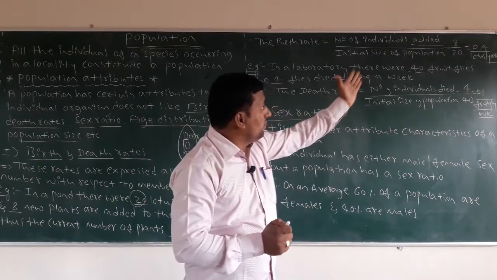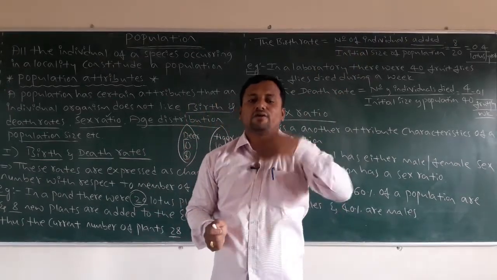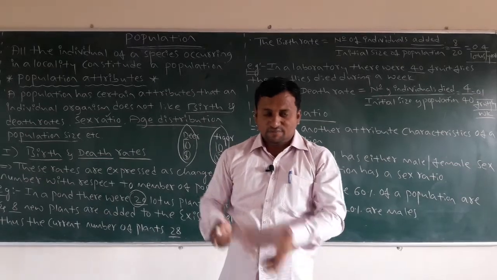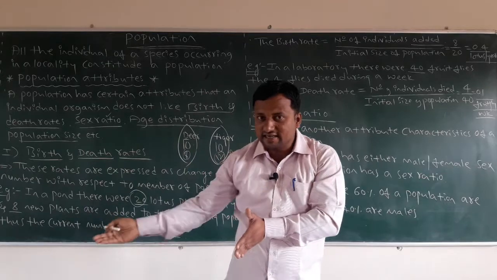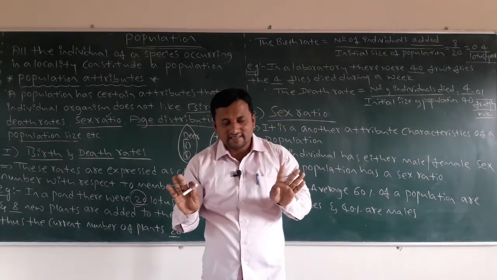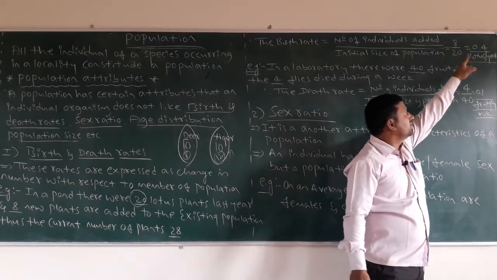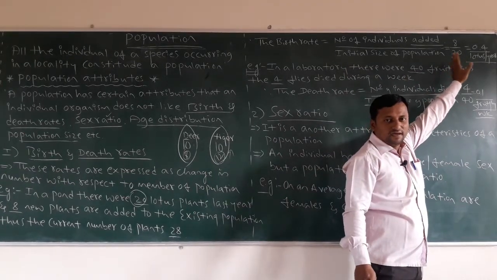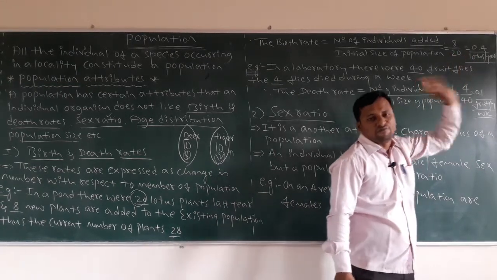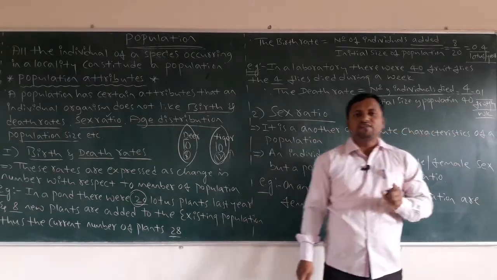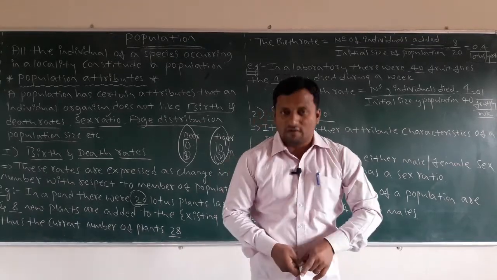Number of individuals added means how many new individuals are added by next year. Previous year it was 20, and 8 are added. Then 8 by 20. The per capita birth is 0.4, so 0.4 lotus per year is going to be born.